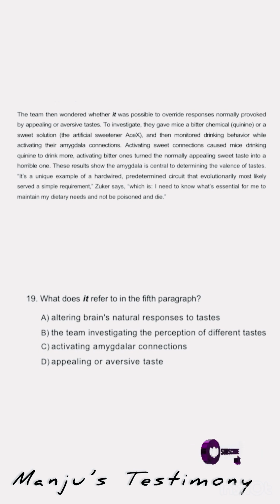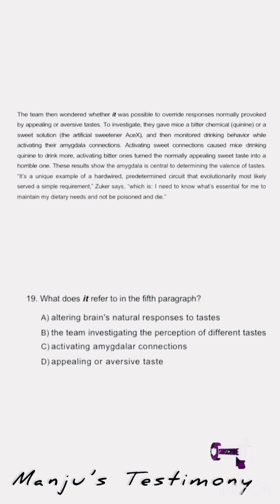First option is altering brain's natural response to taste. Option B, the team investigating the perception of different taste. Option C is activating amygdala connections, and option D is appealing or aversive taste. So let's try to solve the first option, altering brain's natural response to taste.